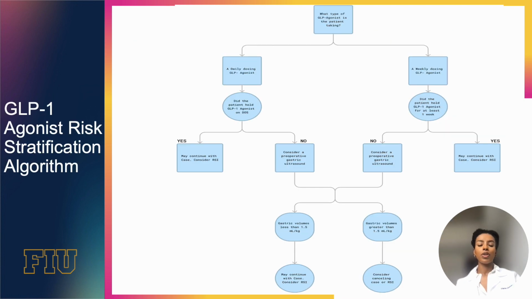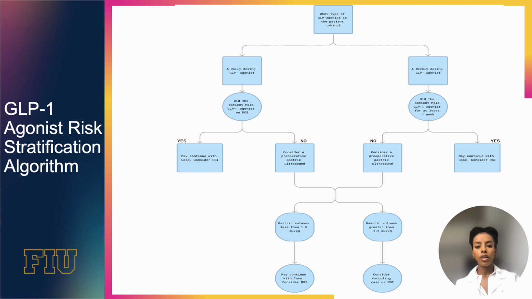This is an example of a risk stratification algorithm utilizing the ASA Task Force preoperative recommendations for patients on GLP-1 agonists that was released in 2023. So this is an easy to follow algorithm that once you meet your patient in the preoperative area, you can ask them, are they on a GLP-1 agonist? Are they on Ozempic? Are they on Wegovy? Are they on any one of these? And what type of dosing is it? Is it daily dosing? Is it weekly dosing? Have they held it for a day? Have they held it for a week? If it's held as advised, you can continue with the case, but consider an RSI as extra precaution.